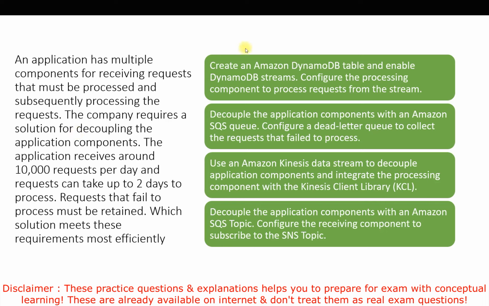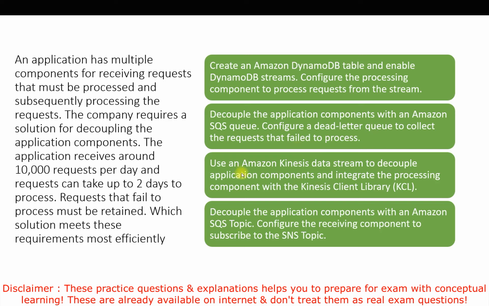So the options we have: first, create an Amazon DynamoDB table and enable DynamoDB streams. Configure the processing component to process requests from the stream. Next option, decouple the application components with an Amazon SQS queue. Configure a dead letter queue to collect the requests that failed to process.